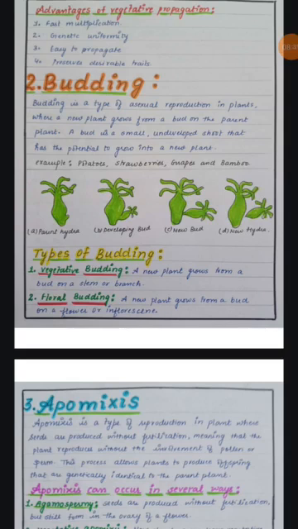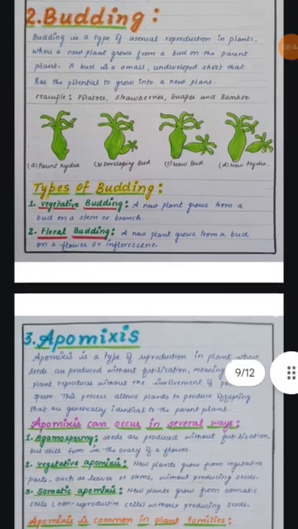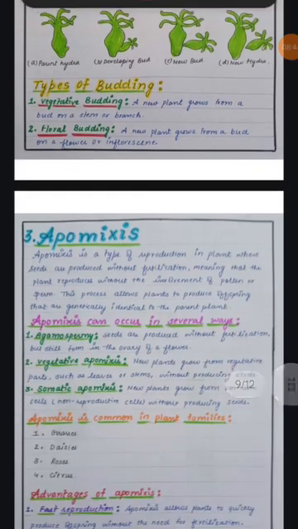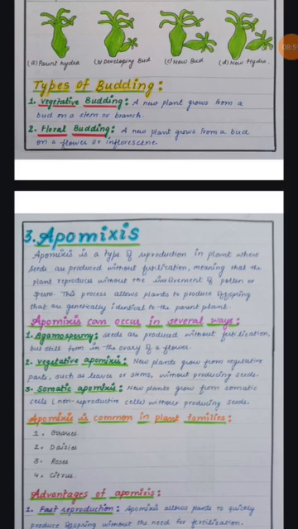Now, the third type of asexual reproduction is apomixis. Apomixis is a type of reproduction in plant where seed is produced without fertilization, meaning that the plant reproduces without the involvement of pollen or sperm. This type of reproduction is known as apomixis. Several ways of apomixis are agamospermy, vegetative apomixis, or somatic apomixis. Common in plants like grasses, roses, citrus.